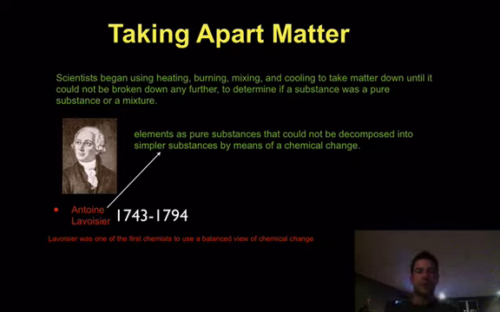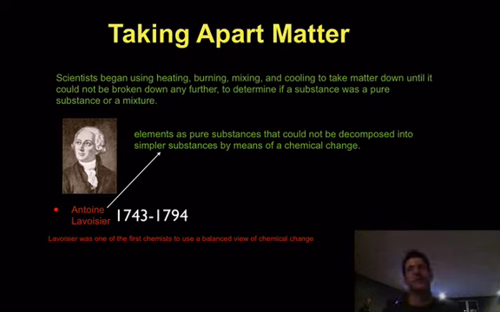So there was a man by the name of Antoine Lavoisier, and he basically said that elements were pure substances that you couldn't decompose any farther. So basically, they were in their most simplistic form by means of chemical change. So these were the simplest form of a pure substance that you could find, and that actually stands up today. So he was one of the first chemists that actually used a balanced view on chemical change.